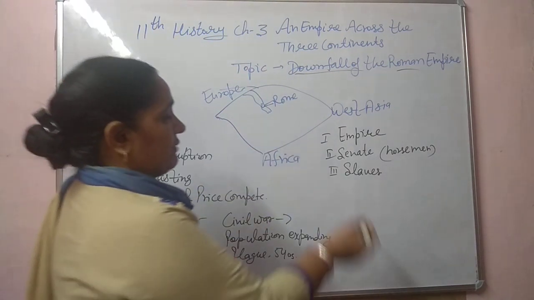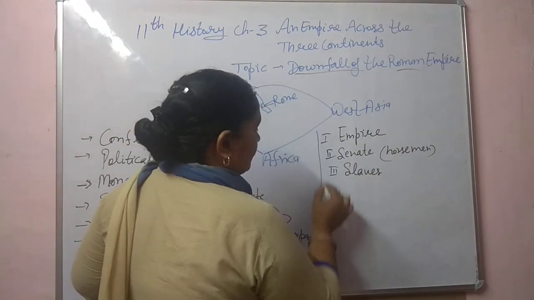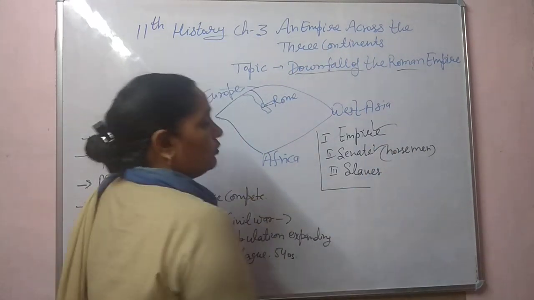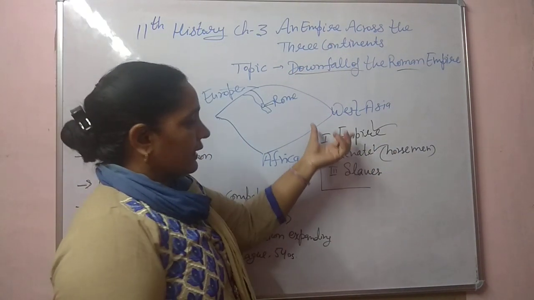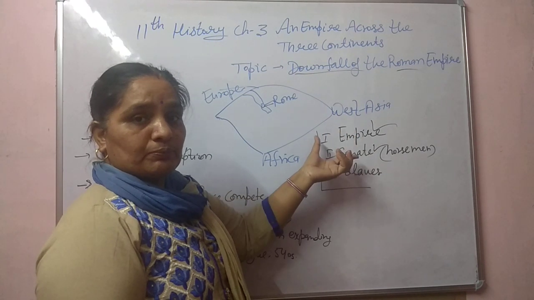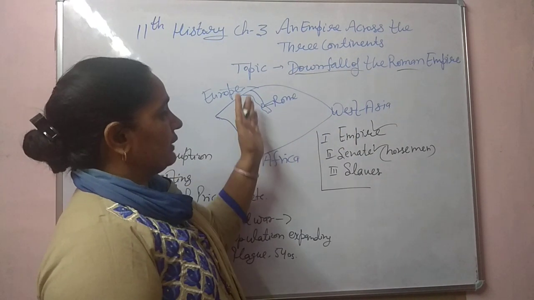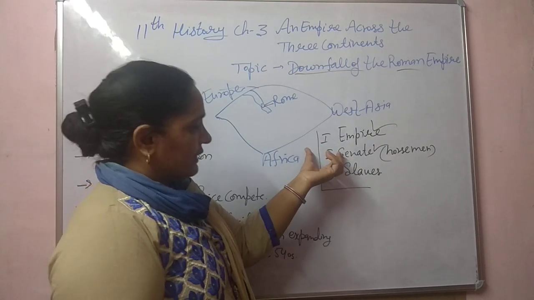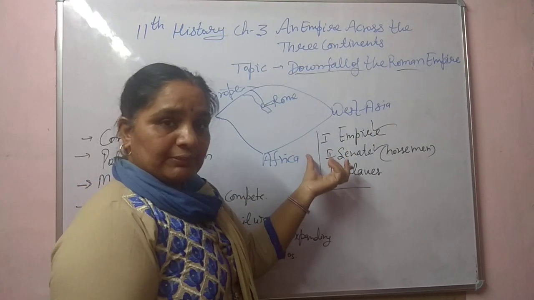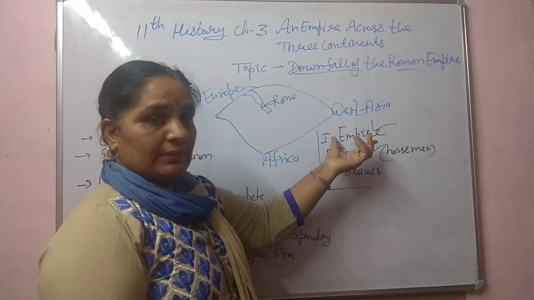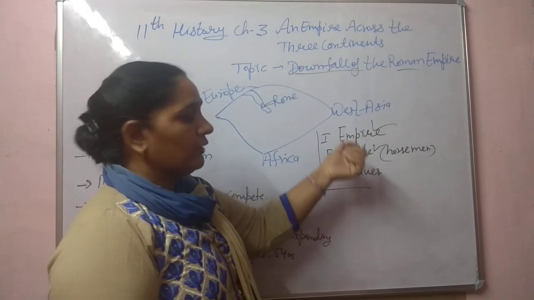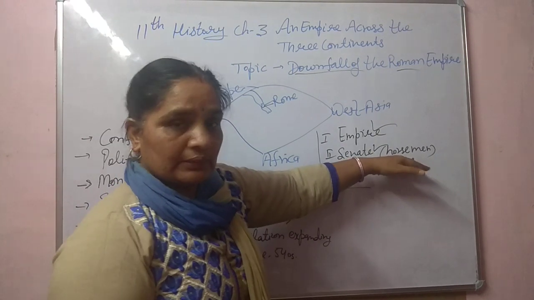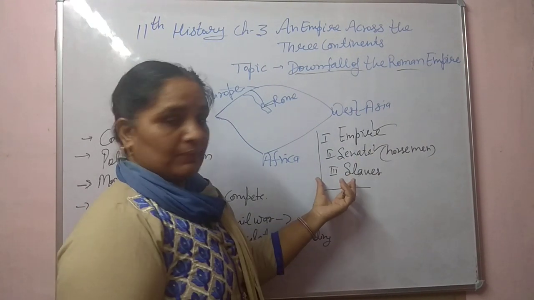Earlier we discussed there were three levels: the emperor at the top, then the senators. Who were the senators? Before Augustus's rule, they were the common persons and rulers of that particular area; now they were the advisors of the emperor. If they did not agree with the rules and policies of the empire, they could oppose them. Next were the horsemen, who were the soldiers.